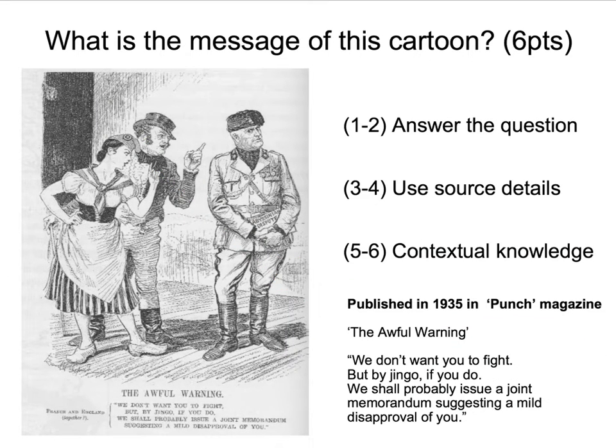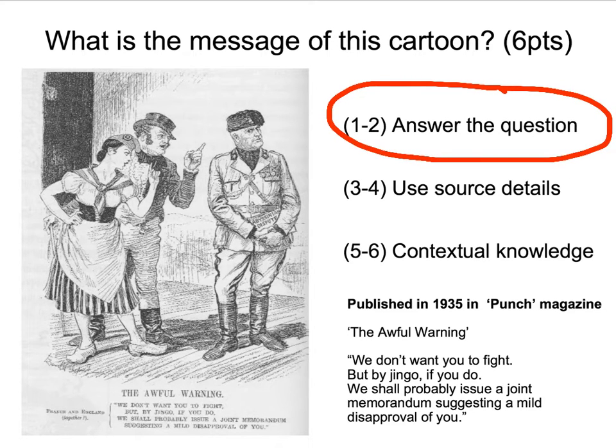Of course, it's essential when answering an exam question that we actually consider the overall success criteria, the mark scheme. And we can see right at the top that in order to achieve 1 or 2 marks out of 6, you will answer the question. Now, I recommend you directly do this in your opening sentences, but in order to improve your marks even further, you'll need to include some source details to back up your points.